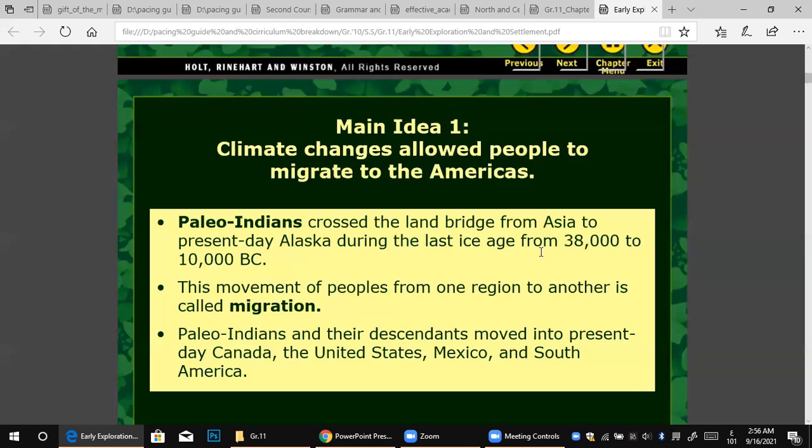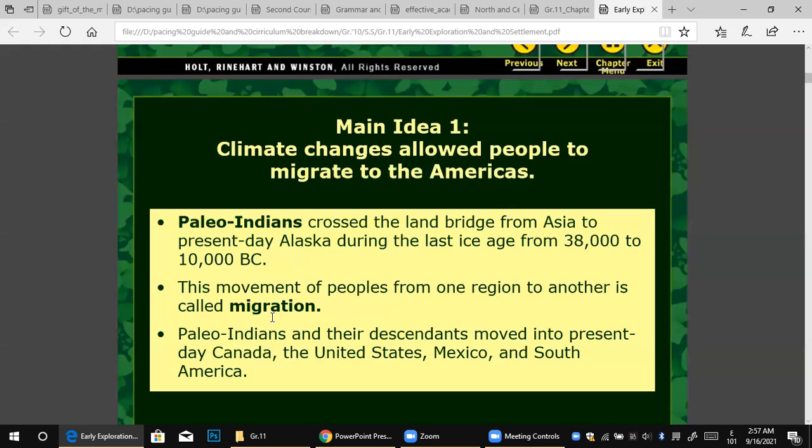During the last ice age, from 38,000 to 10,000 before Christ, these first tribes moved into America from Asia. This is very important information for us. Number two, this movement of peoples from one region to another is called migration.